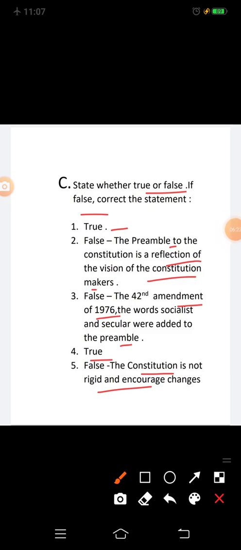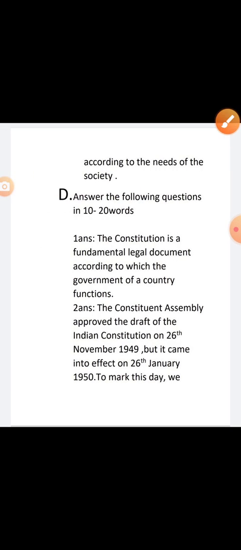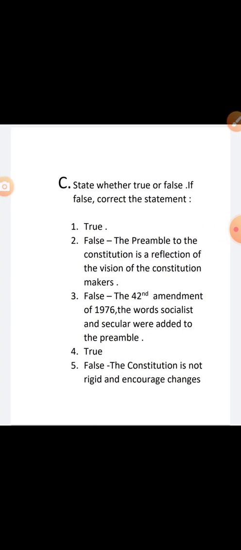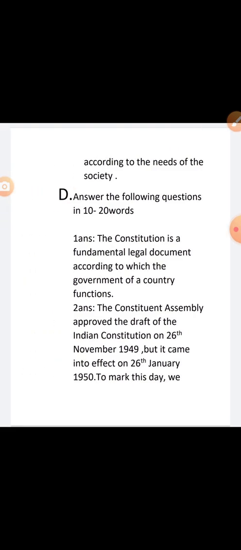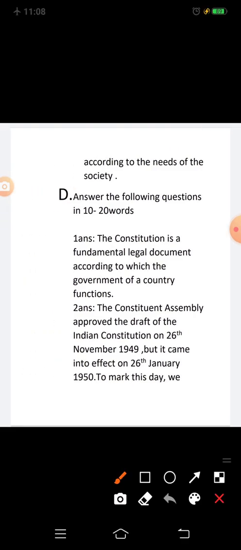So here all your objective questions are complete. Next, I will give you answers of all the question and answers. Statement 5: the Constitution is rigid and does not encourage change. This statement is false. The complete statement is the Constitution is not rigid and encourages changes according to the needs of the society. Okay, so next Section D, answer the following question in 10 to 20 words.